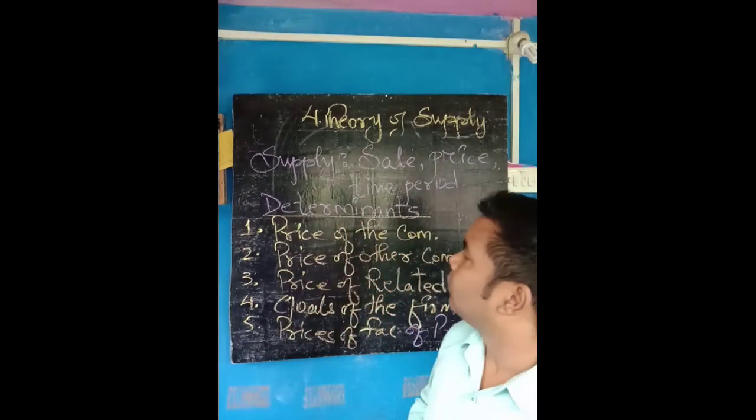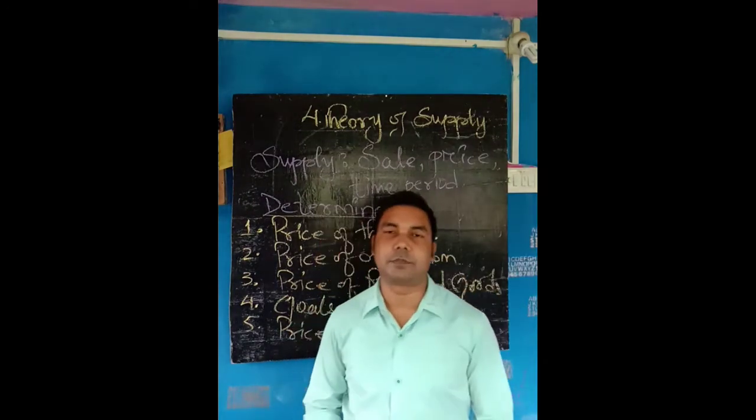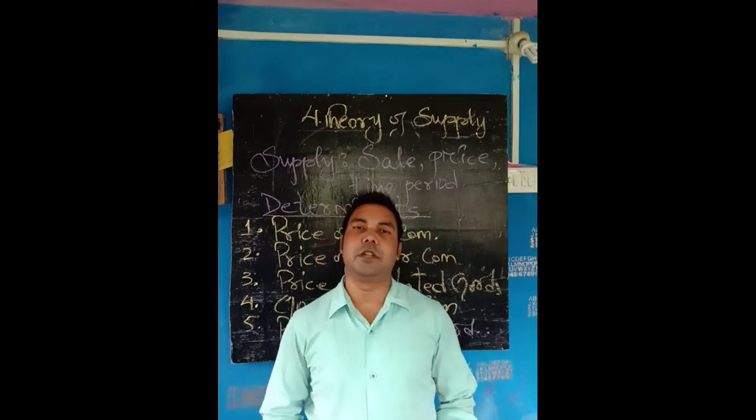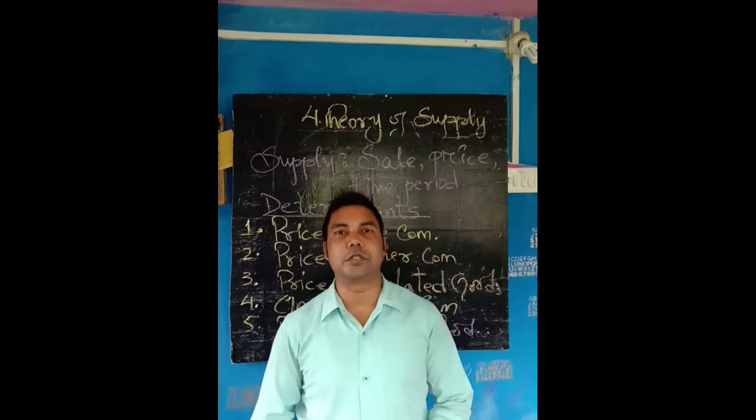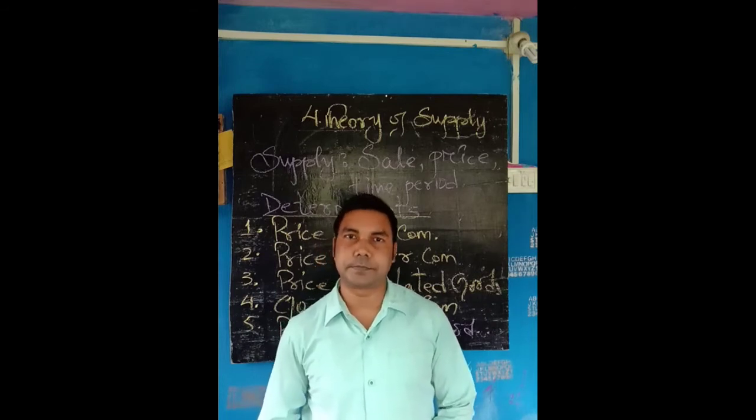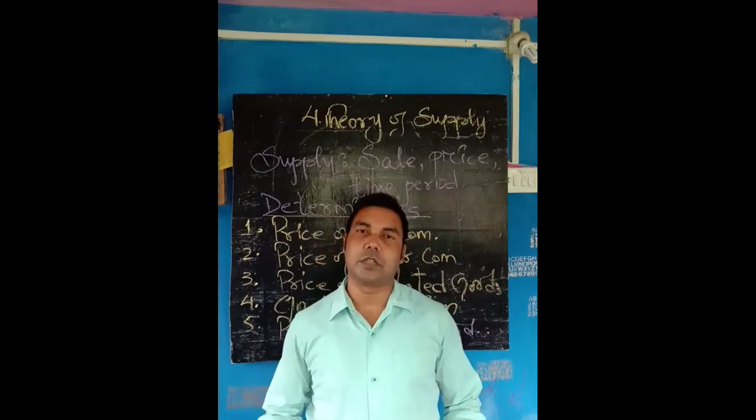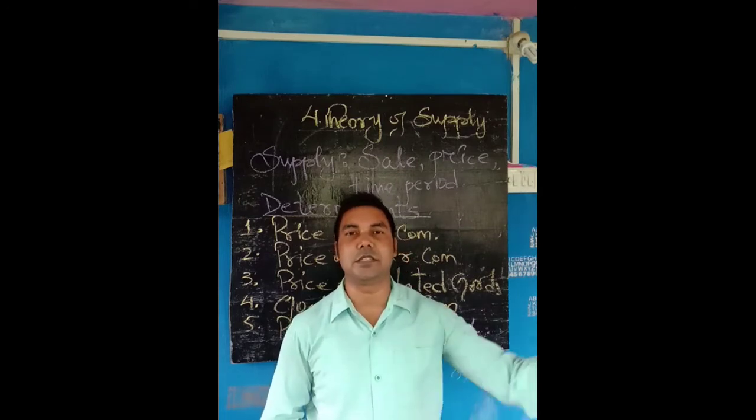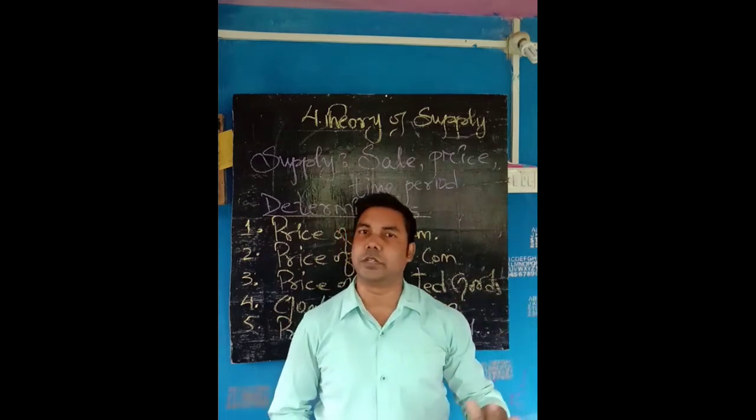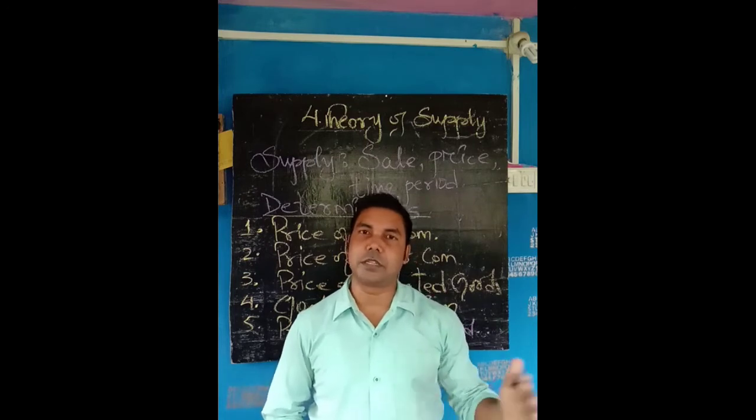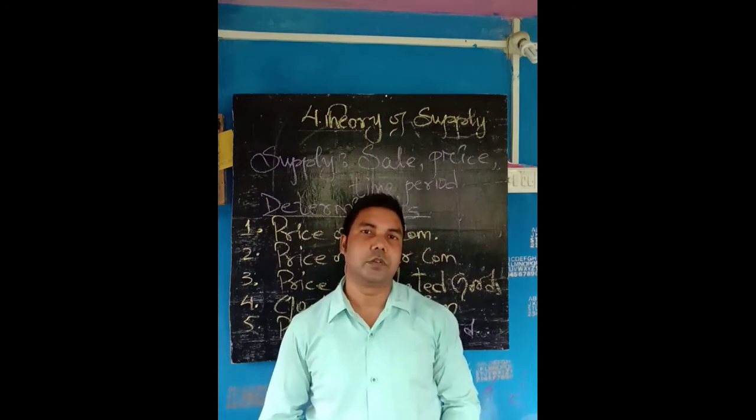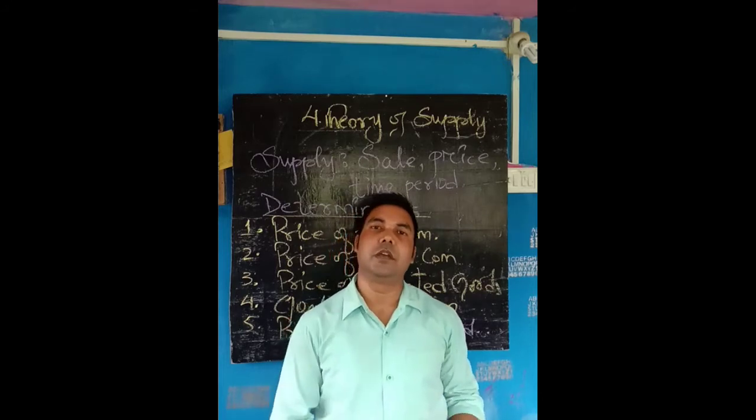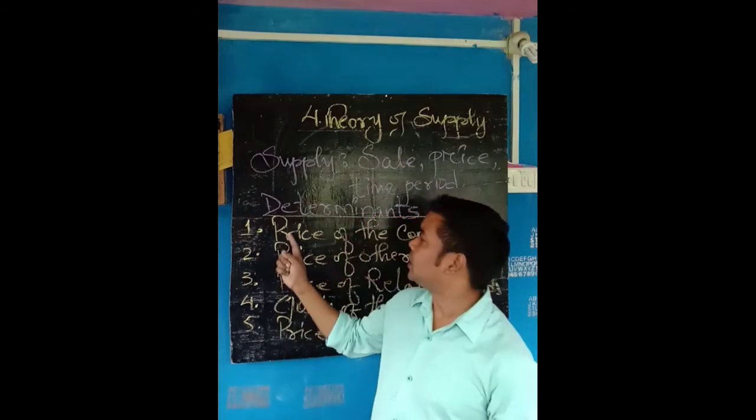Price of the commodity. How does it affect the supply of the product? There is a positive relation between the price of the goods and the quantity supplied. Positive relation means direct relation. As the price increases, the supply of the product also increases. As the price decreases, the supply of the product also decreases. Both have a direct relation.